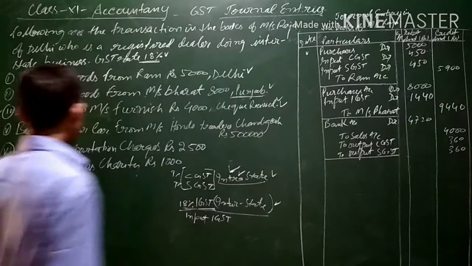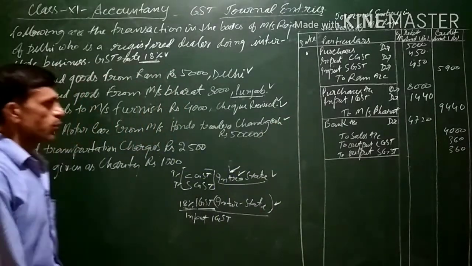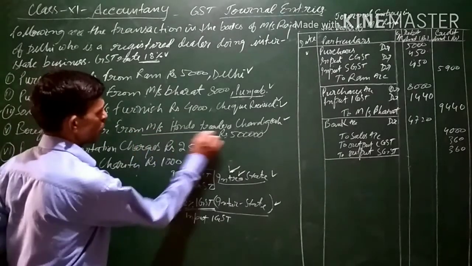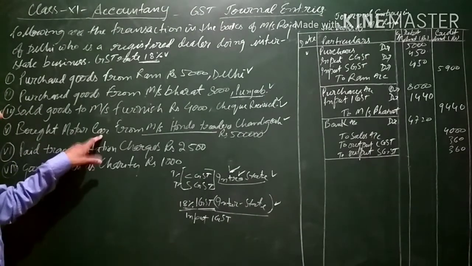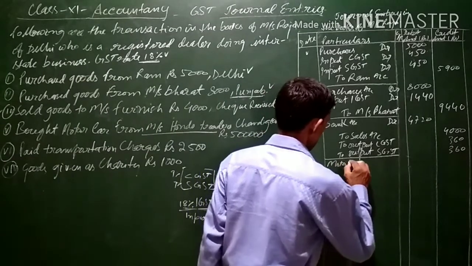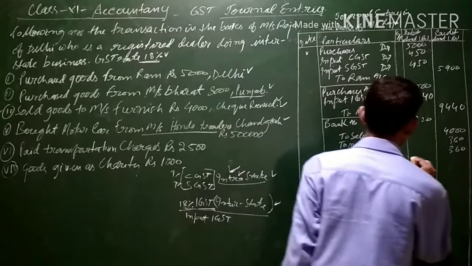Now, bought goods from Honda Traders from Chandigarh. The trader from whom we are purchasing the goods is from Chandigarh. The motor car is being purchased. So here motor car account will be debited since this is an asset. Motor car will be debited with rupees 5 lakh.